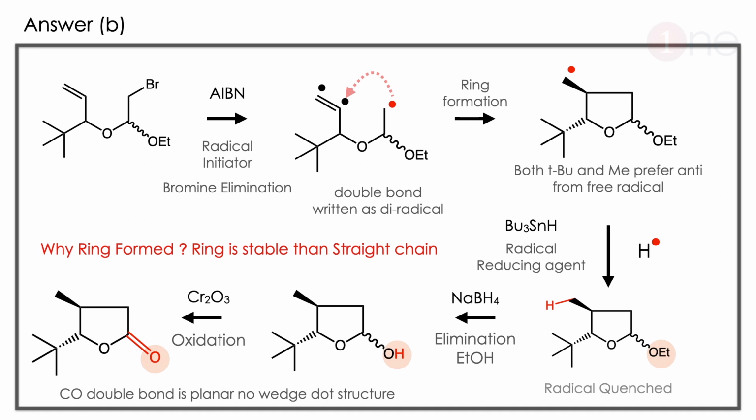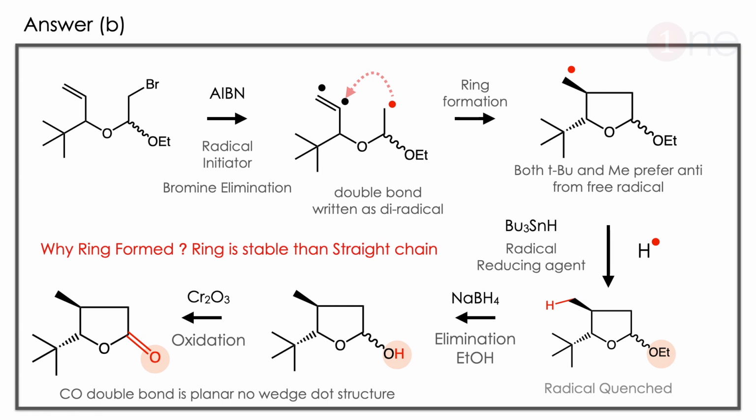So the radical is formed, then the radical is quenched by H radical from tertiary butyl tin hydride. So the H is supplied, the H is attached and the radical is quenched. Then the reduction at OEt will happen, the OEt becomes OH. Then you are using chromic oxide, the oxidation occurs. So the double bond forms.